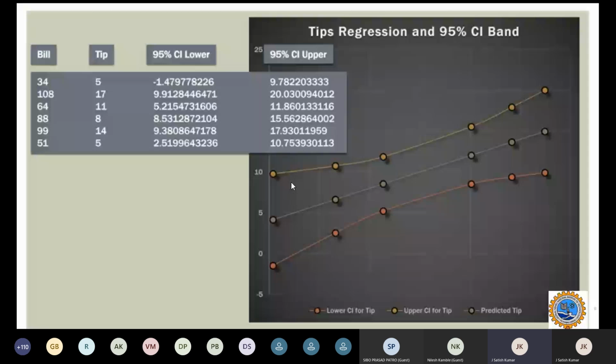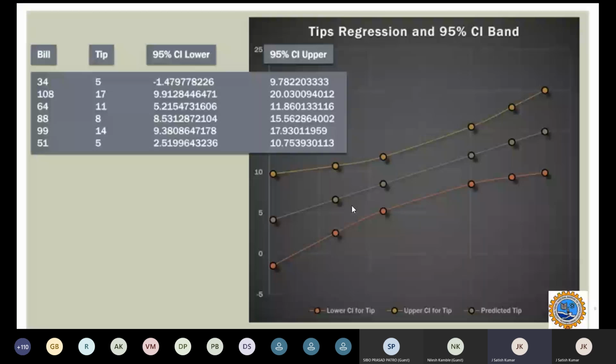You can see that the predicted regression line falls in between the lower and upper. You can plot all the lines, and you can see that it always falls in between, and we are 95% confident that the regression model that we are predicting falls into this interval.